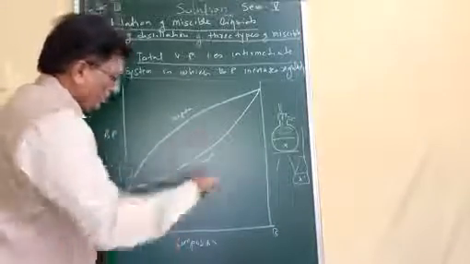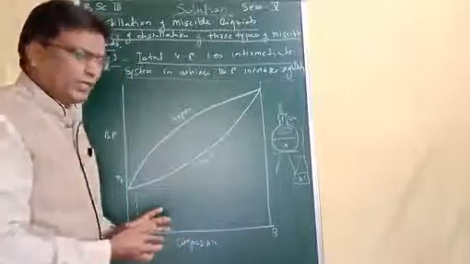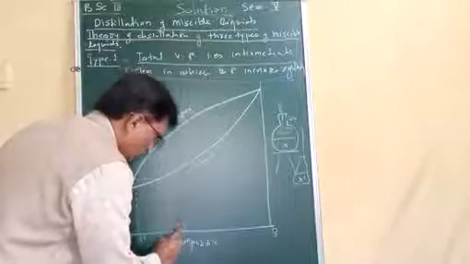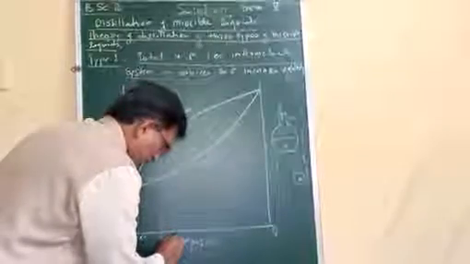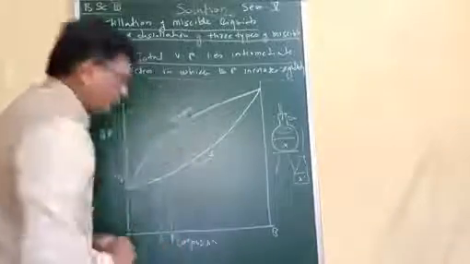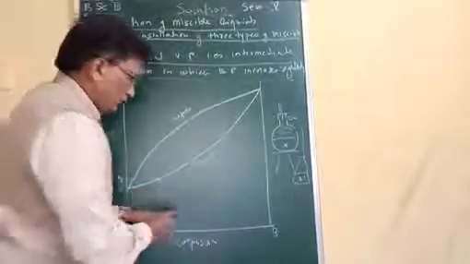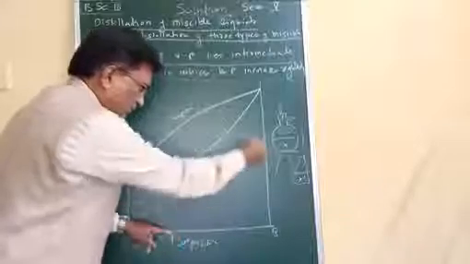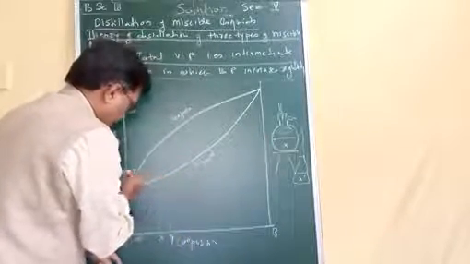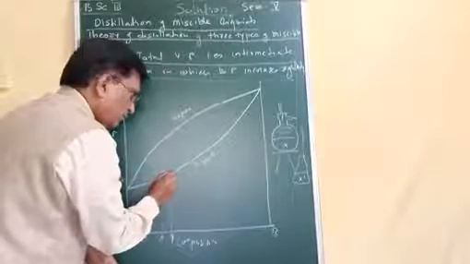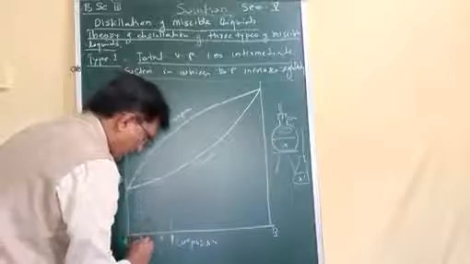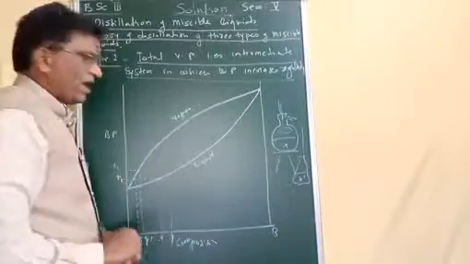And therefore, for the sake of explanation, suppose this new composition of residual solution that forms is Y. Then this Y composition will boil at this particular temperature T2, and vapor coming off will have this composition, and if we condense these vapors, condensate will have this particular composition Y dash.